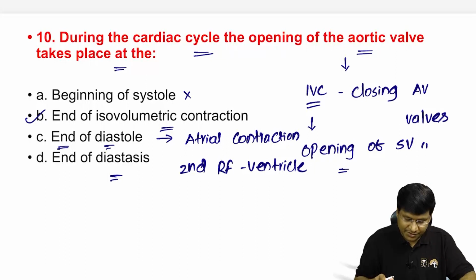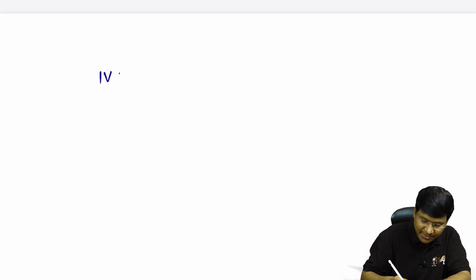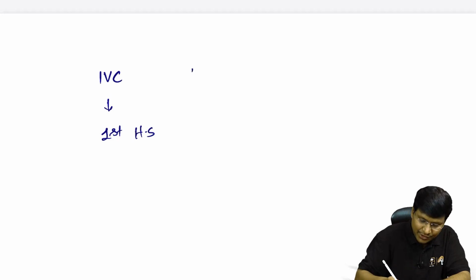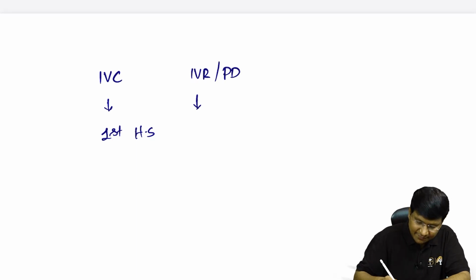Now, coming on to the next question. In this cardiac cycle, you need to know the correlation with the heart sounds. During the isovolumetric contraction phase, you will be listening to the first heart sound. During the isovolumetric relaxation phase, or some books give even during protodiastole, you will have the second heart sound.